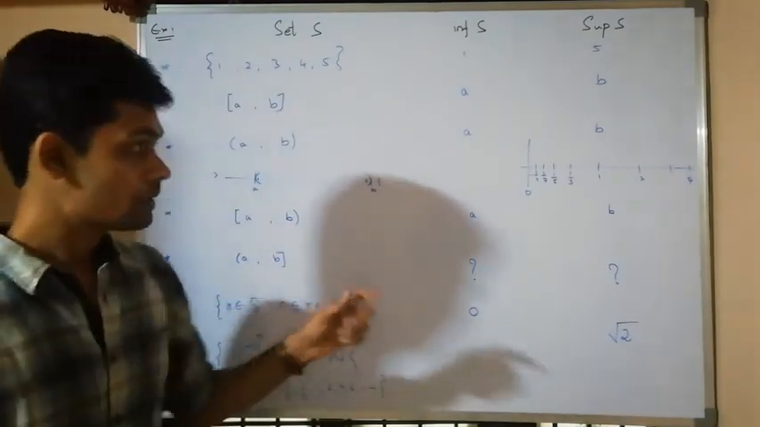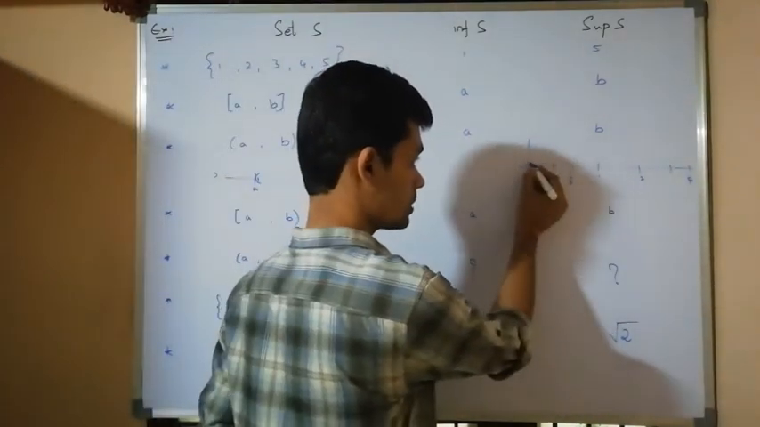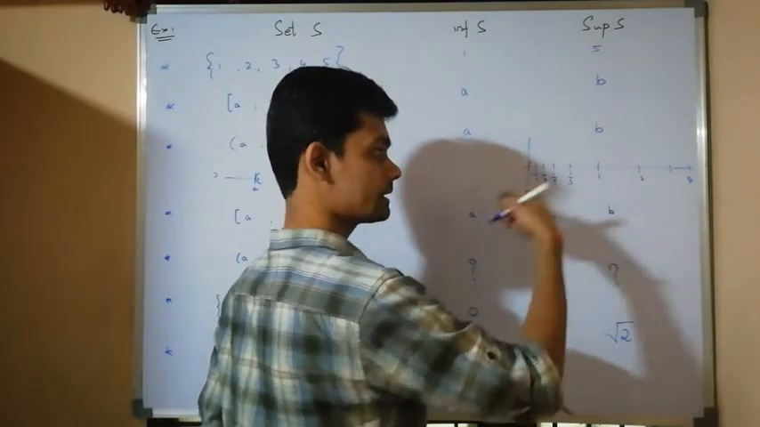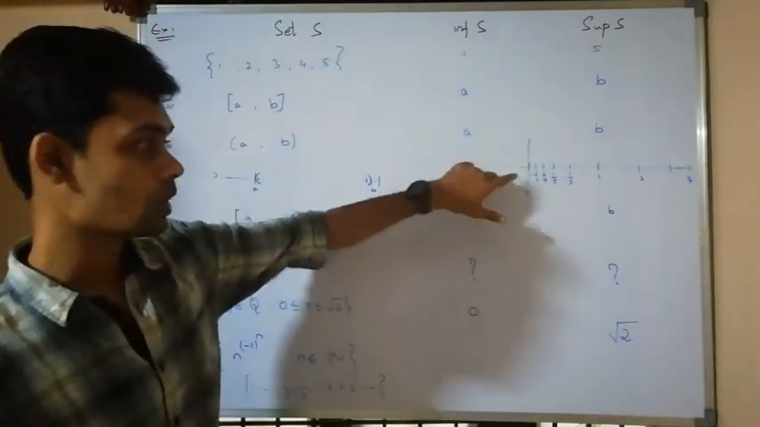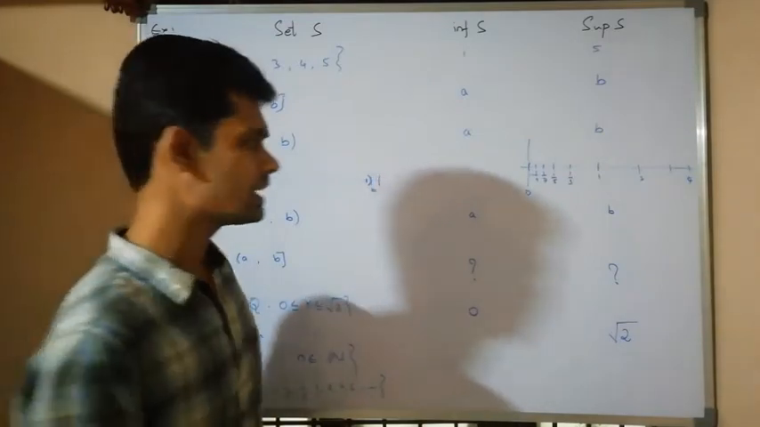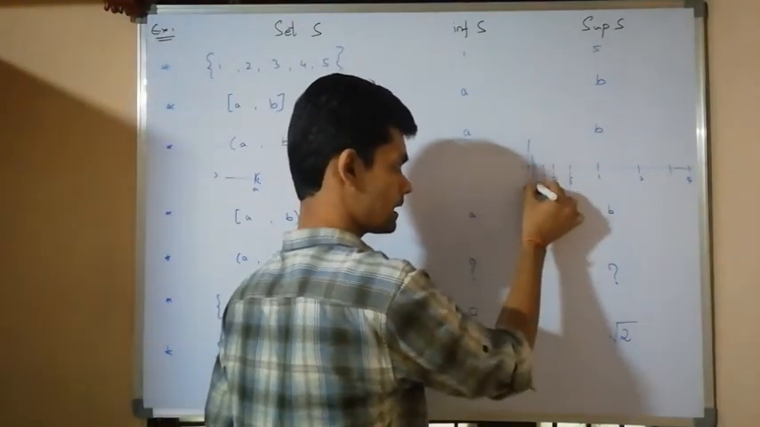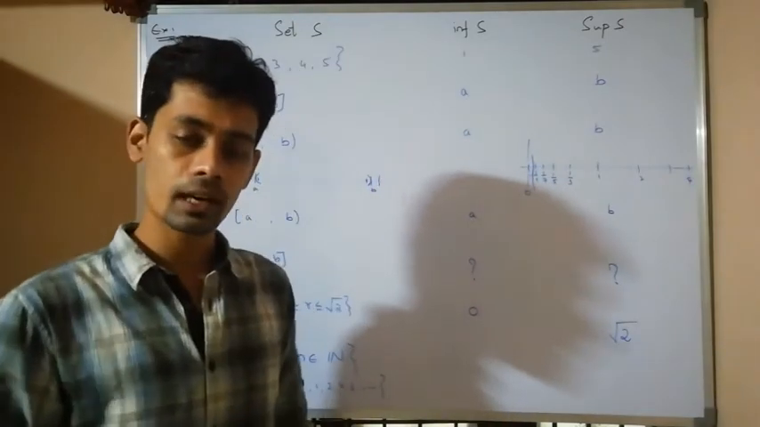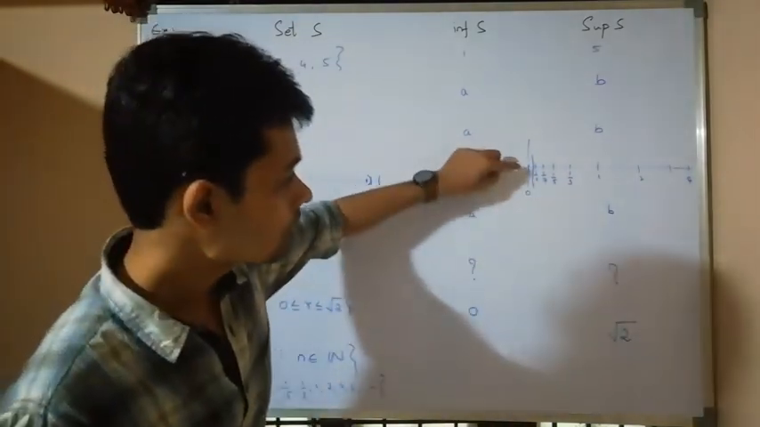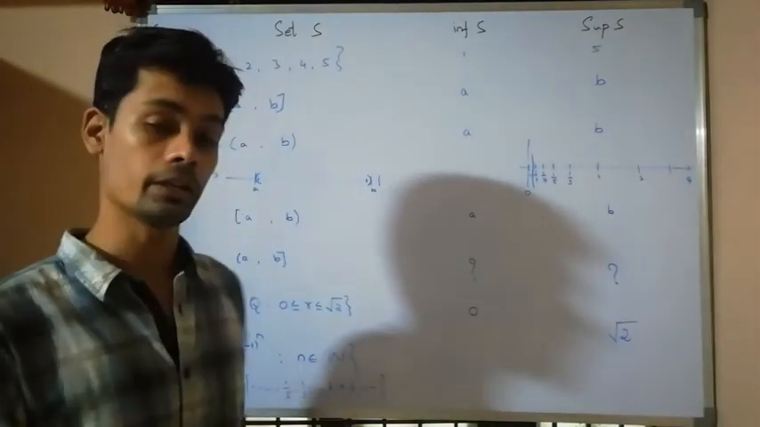Therefore, all the elements are greater than 0, so this one behaves as a lower bound. If I take any real number, 0 is the infimum, meaning the greatest lower bound. Between these two, again I will get an element here.